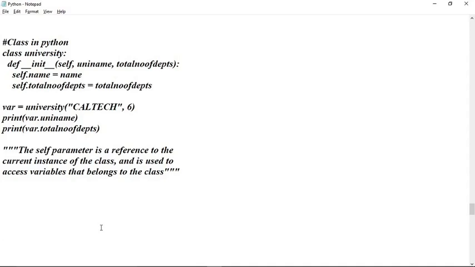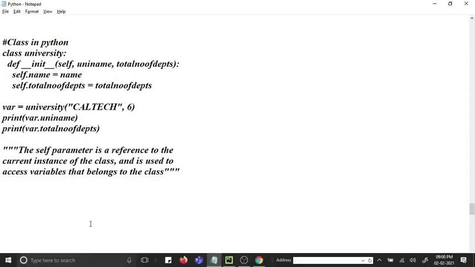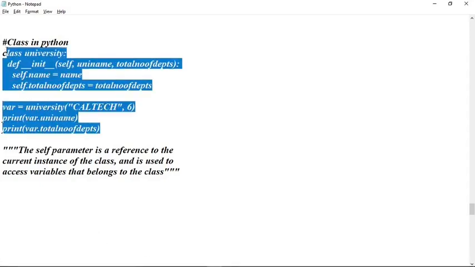Java also supports classes, but I would say that Java has a little bit of an edge in terms of handling classes. Nonetheless, Python is also very supportive towards classes and other added features of classes like inheritance. So let's first see how we can write a class in Python.